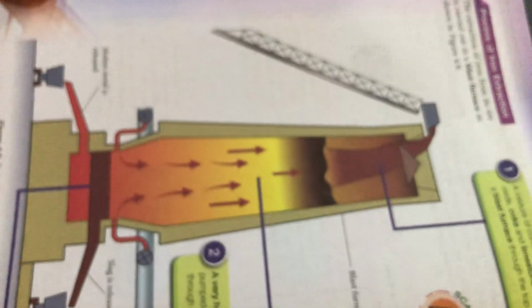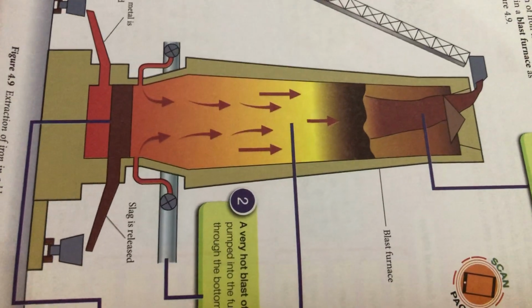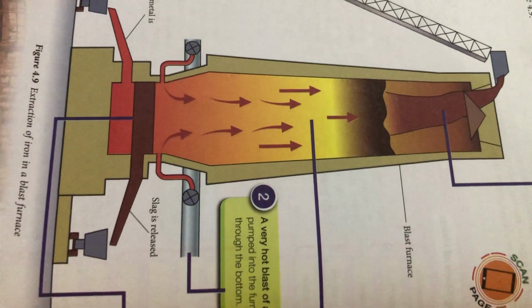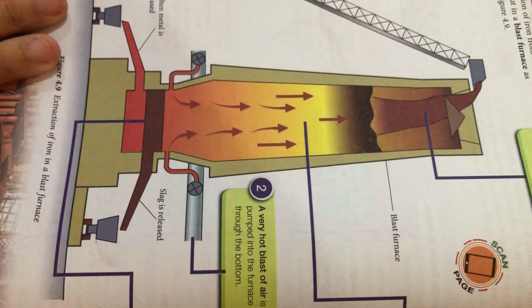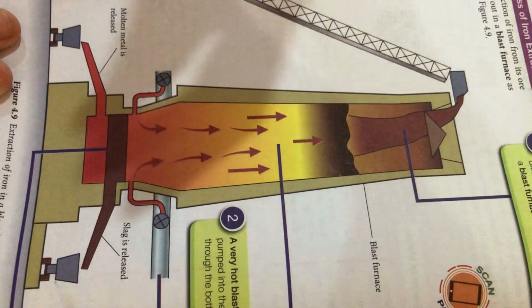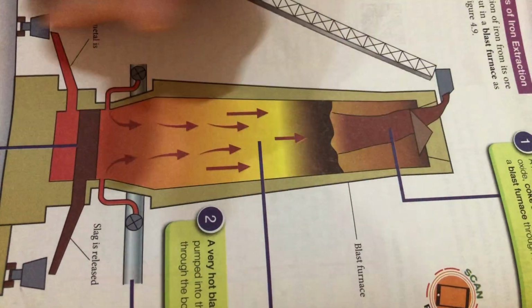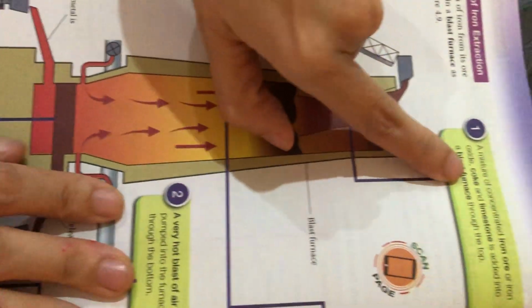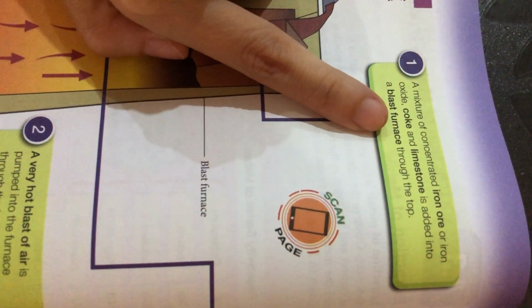Now the last part of the chapter is about ore extraction. Ore extraction is like I go mining, mining for tin ore or iron ore. This is iron ore. After mining, you get all that iron combined with oxygen, which is iron oxide, right? So you put the iron oxide in here, and then you mix it with coke. What is coke? Coke is carbon, actually charcoal or coal. And then mix it with limestone, all together, all inside.